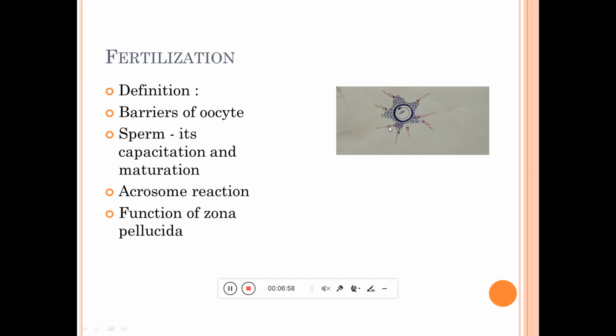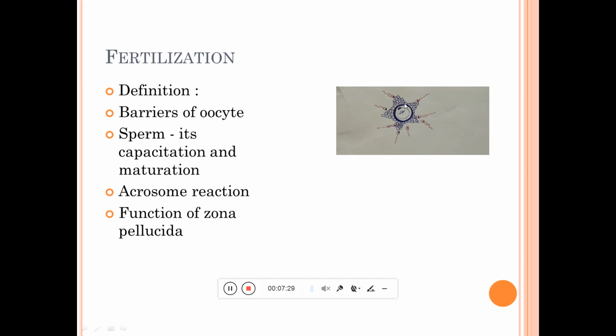Initially, at the head of the spermatozoon there is a particular structure, the acrosomal cap. This acrosomal cap destroys the corona radiata, and gradually the sperm reaches the zona pellucida and pierces it. Then only its head and neck go inside, and the remaining part, the middle piece and tail, remains outside.